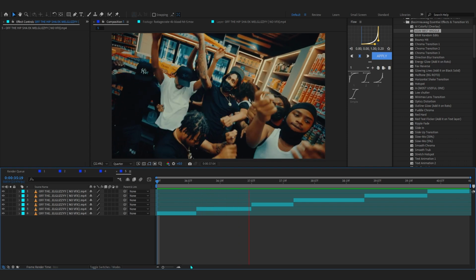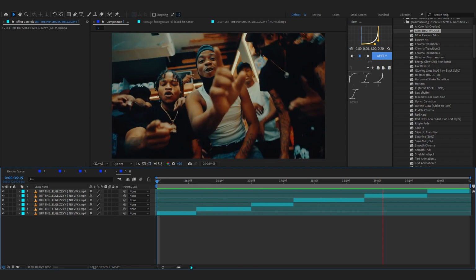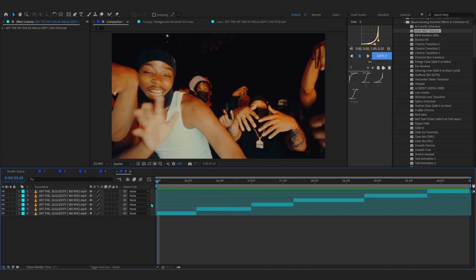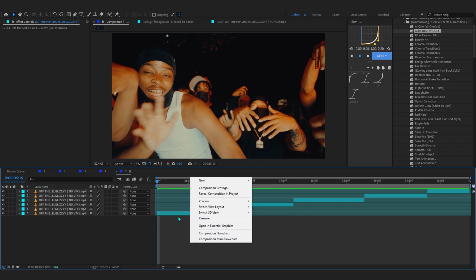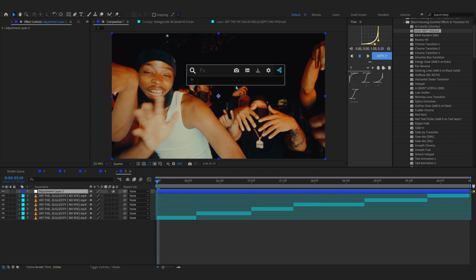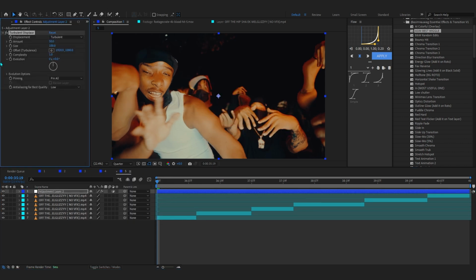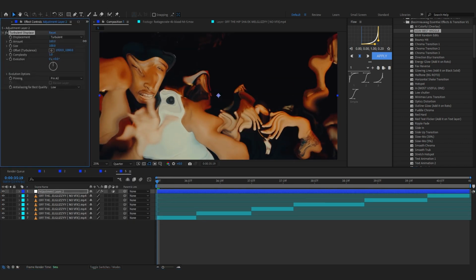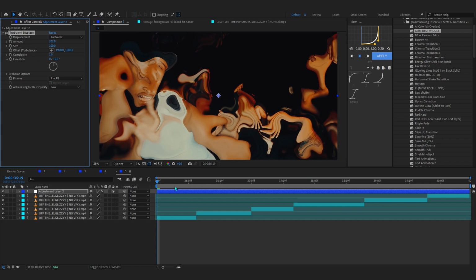So in my timeline you can see all of these effects right here. To create the wiggle, there are so many methods. You can use something like a plugin or turbulent displacement to do it. Firstly, I'm gonna show you the turbulent displacement method. Just make a new adjustment layer right here and add a turbulent displacement on there, and you can see we have that wiggle going on. If I bring it up, you can see it is a simple turbulence going on.